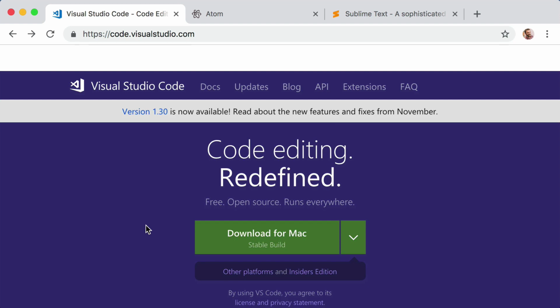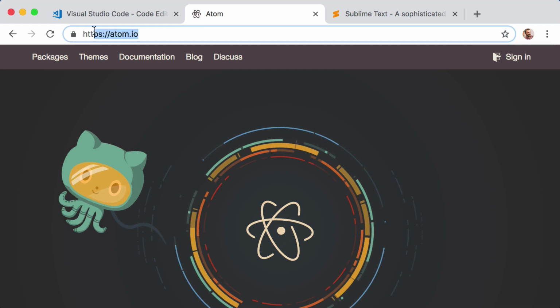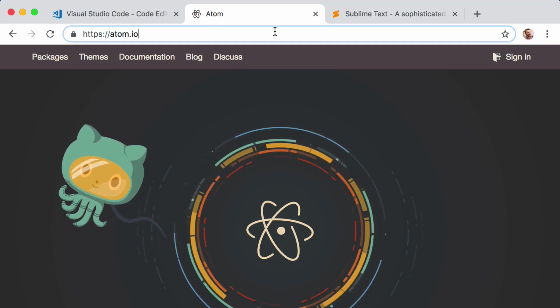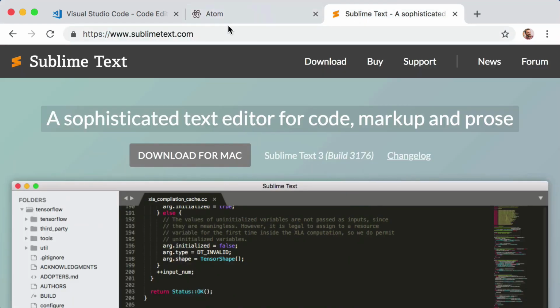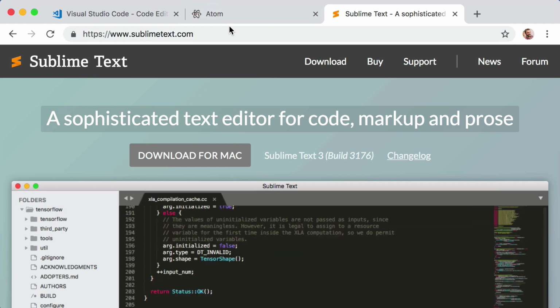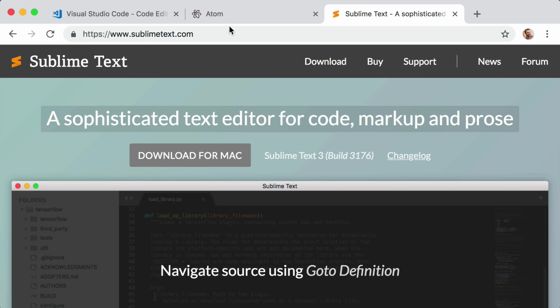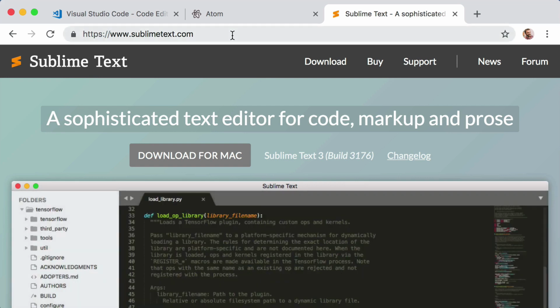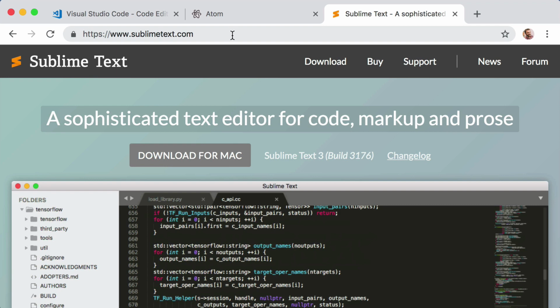A little bit later on in this very lesson, I will explain why I think VS Code is such a great option. However, I don't want to be dogmatic, so I don't want to force my preferences or opinions on you. There are many other text editors that you can use. For example, Atom is a very popular text editor that's also free. Also, Sublime Text is another very popular text editor. Technically, it's not free, it's available for purchase, but you can use it for free to evaluate it and decide if you'd like to buy it indefinitely.